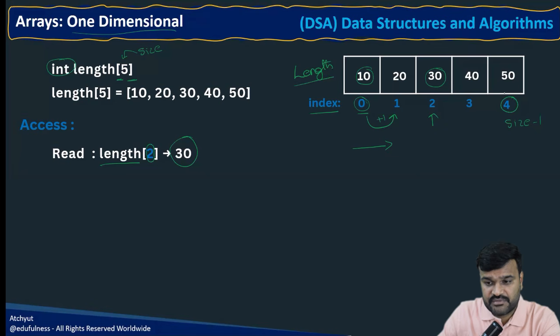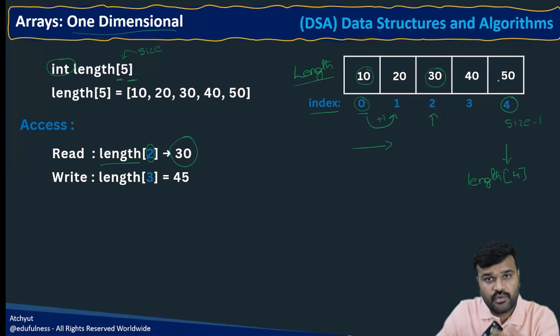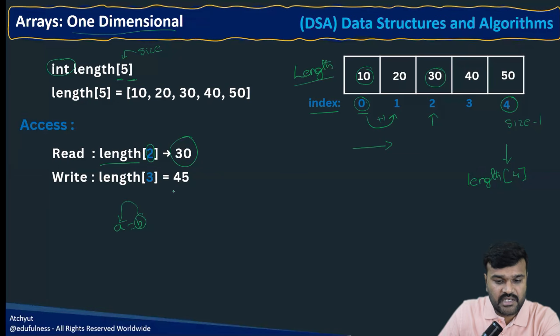If I need 50, based on this discussion, you can simply mention length of 4. Then it will return 50. So simple. Likewise, if you want to overwrite something, it is simply like A equal to B, so the B value you are assigning to A. Here RHS 45 you are assigning into this.